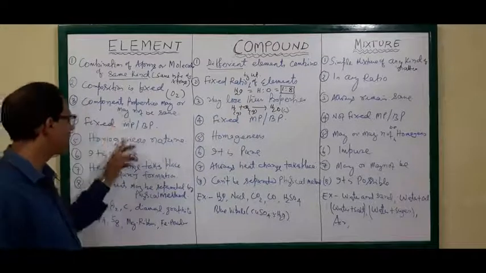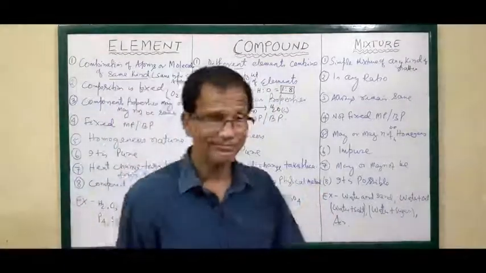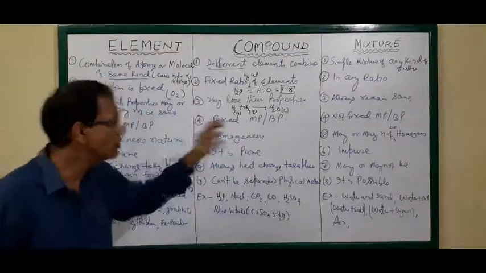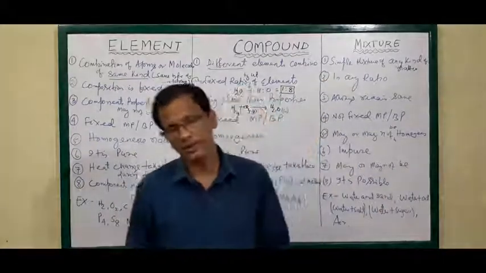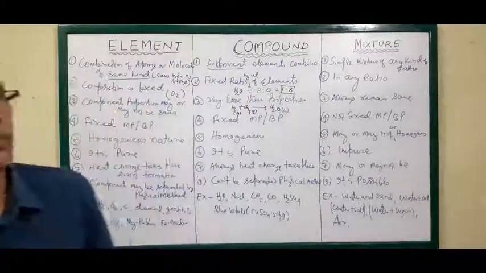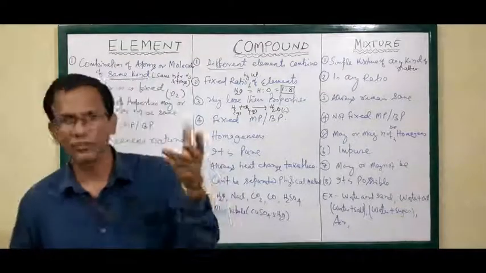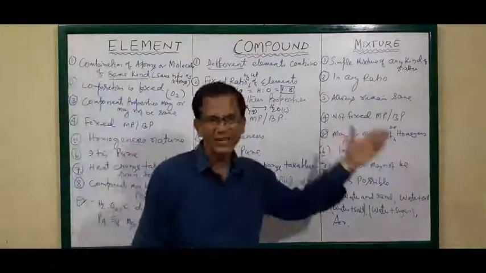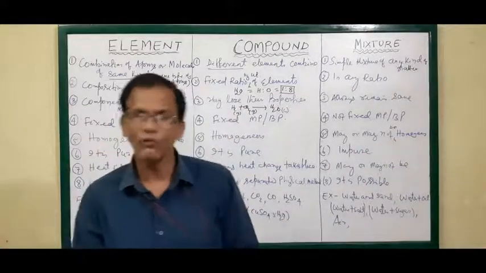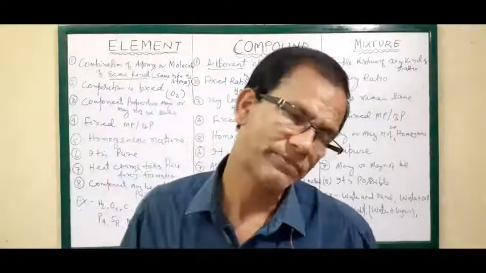A compound is also always homogeneous. And a mixture may be homogeneous or heterogeneous. Some mixtures are homogeneous, some are heterogeneous. For example, water is homogeneous, but if you add sand to water, the sand and water mixture is heterogeneous.